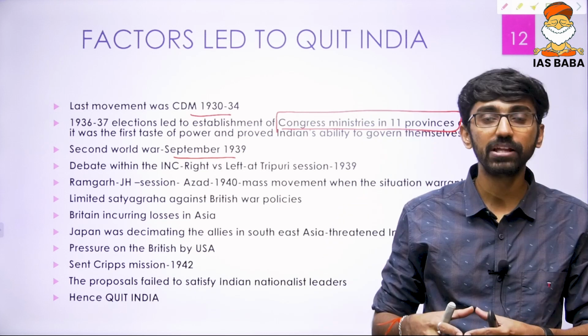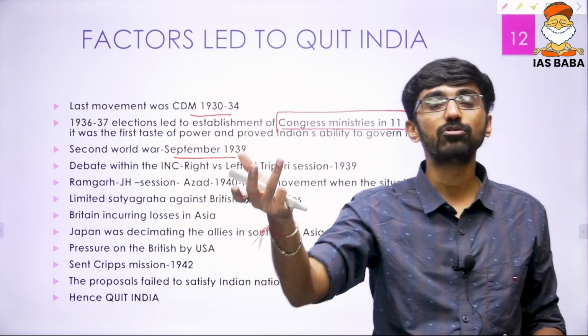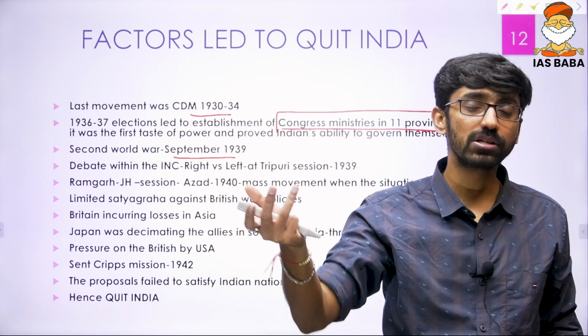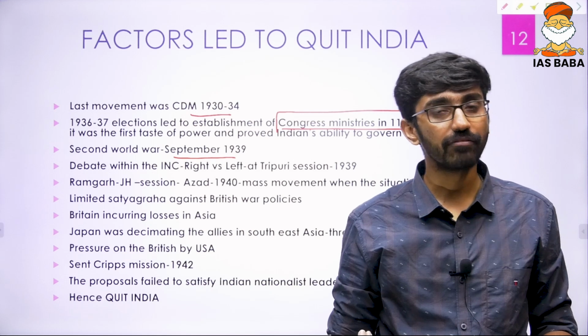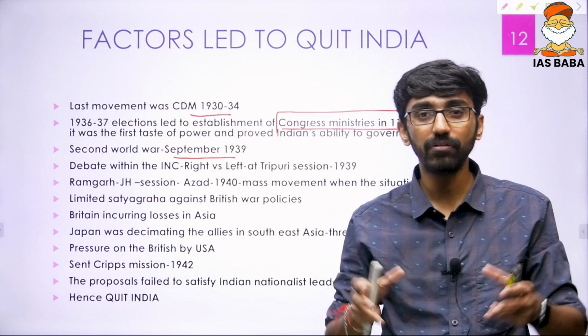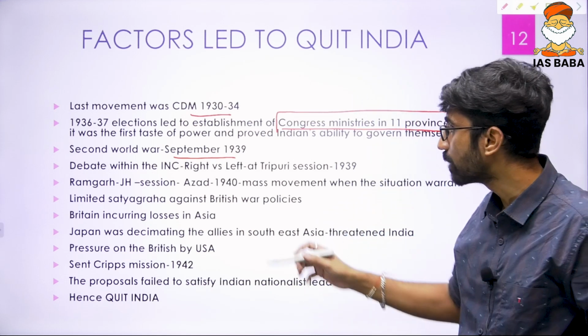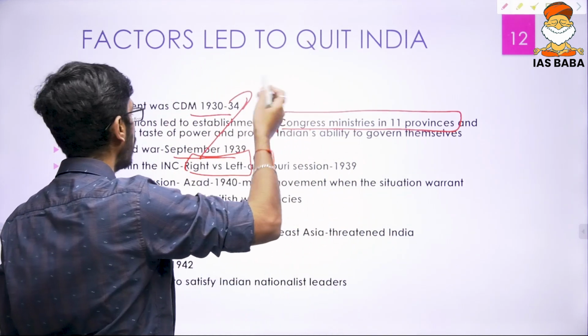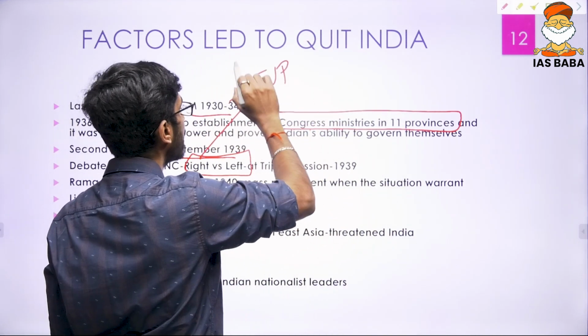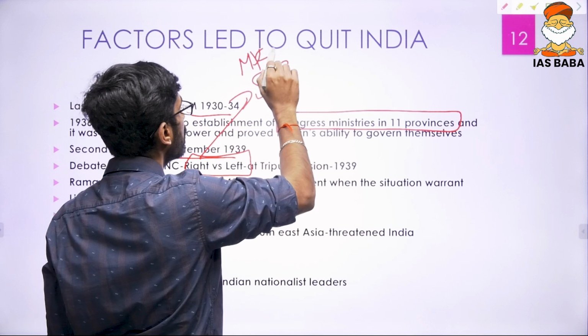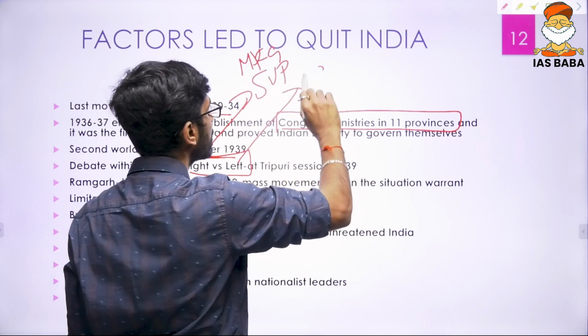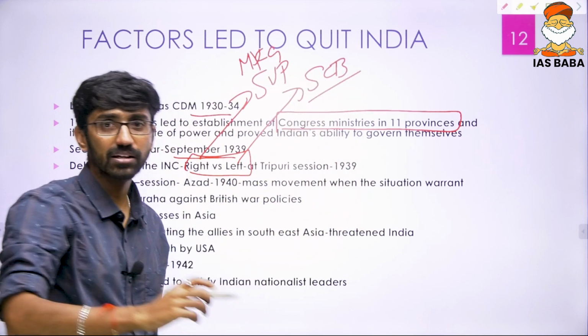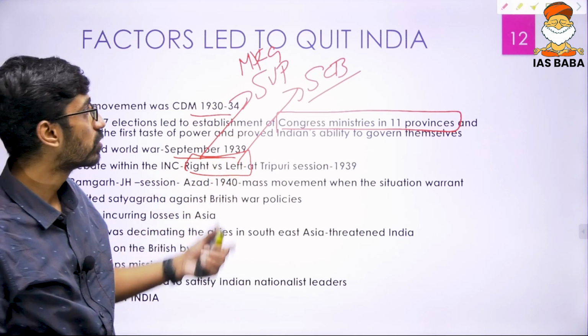Now there was doubt within the INC whether to launch a mass movement, or whether to support the Britishers' efforts in the Second World War. That created a lot of debate within the Indian National Congress, which can be called a right versus left debate. The right was led by Sardar Vallabhbhai Patel and Mahatma Gandhi, and the left was led by Subhash Chandra Bose, Achyut Patwardhan, and many others.